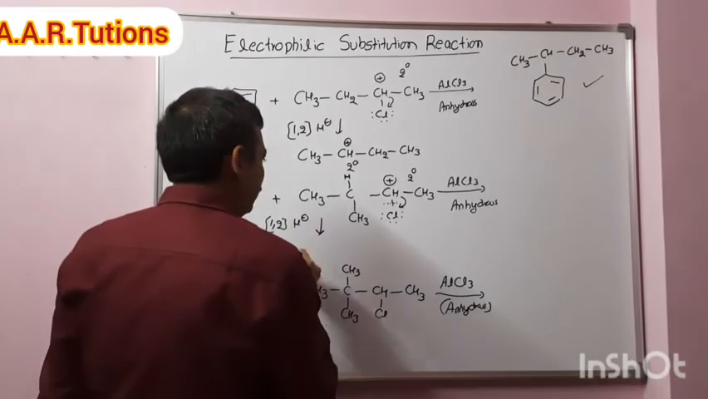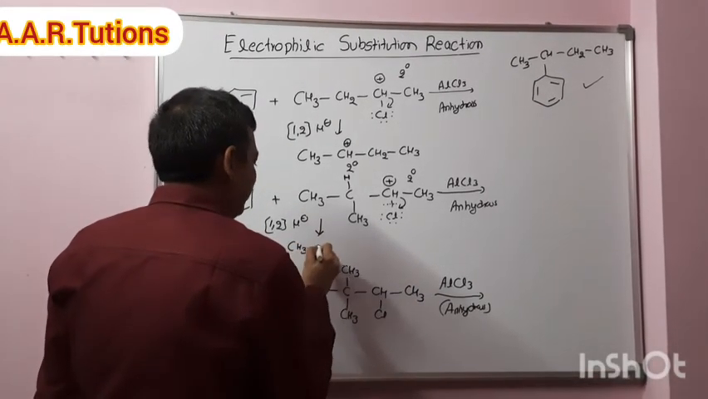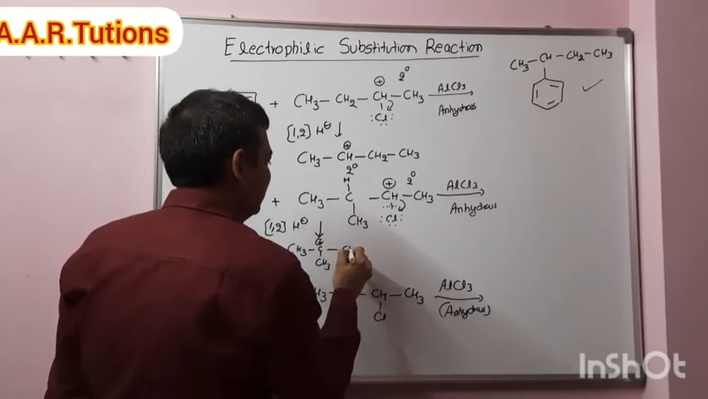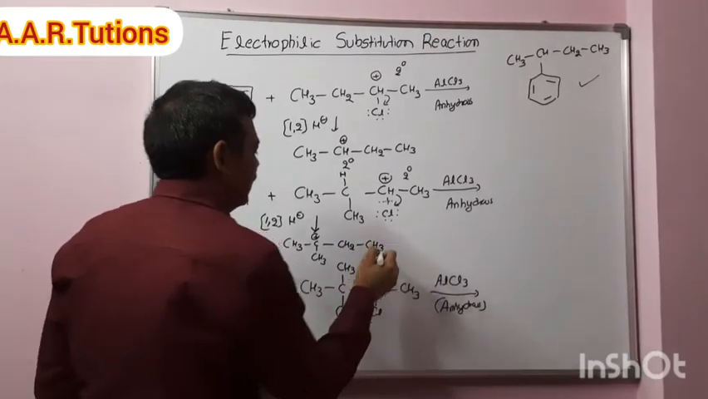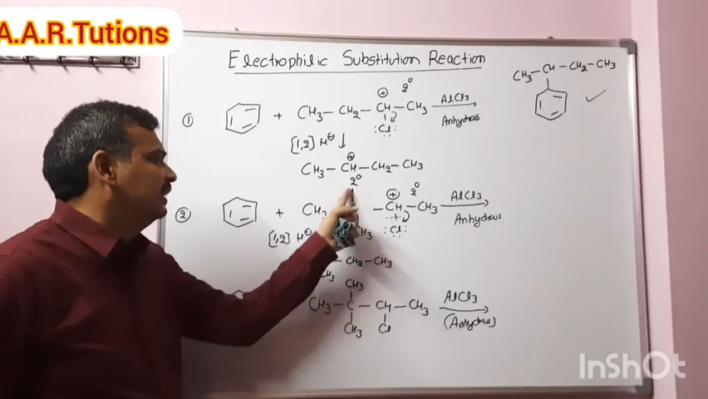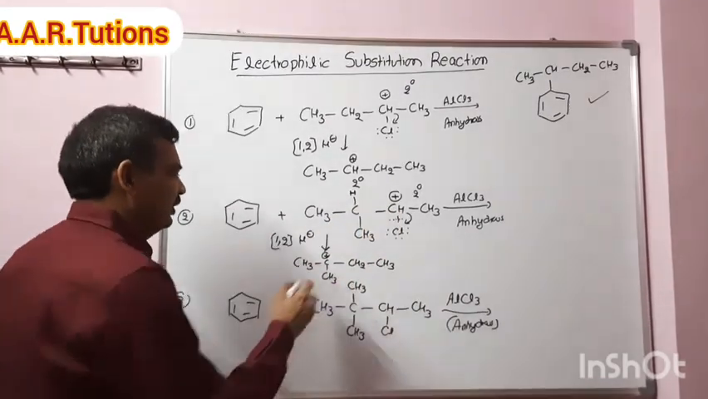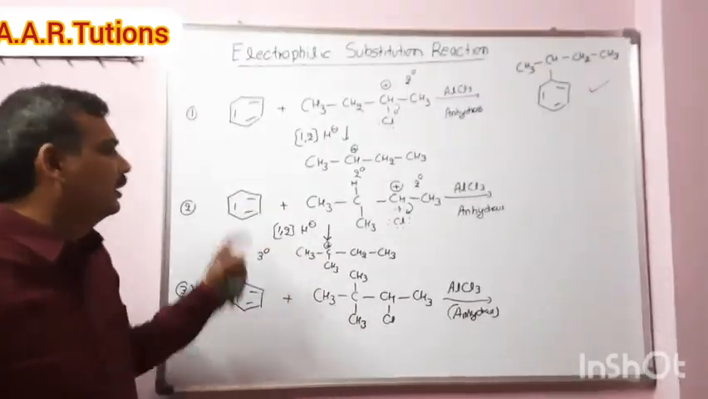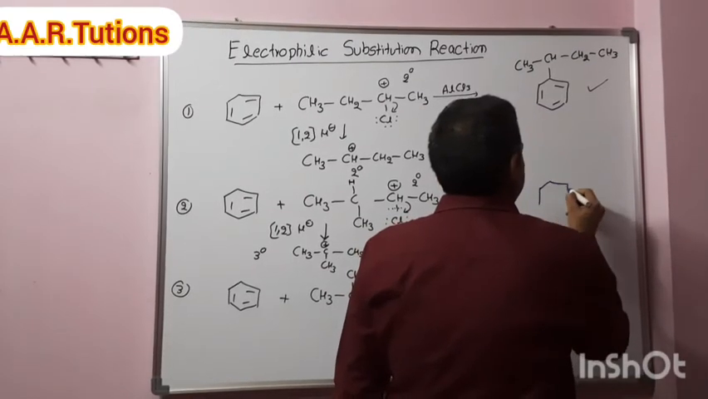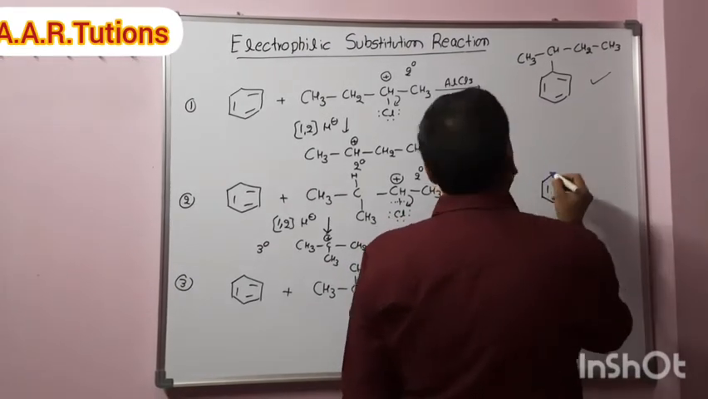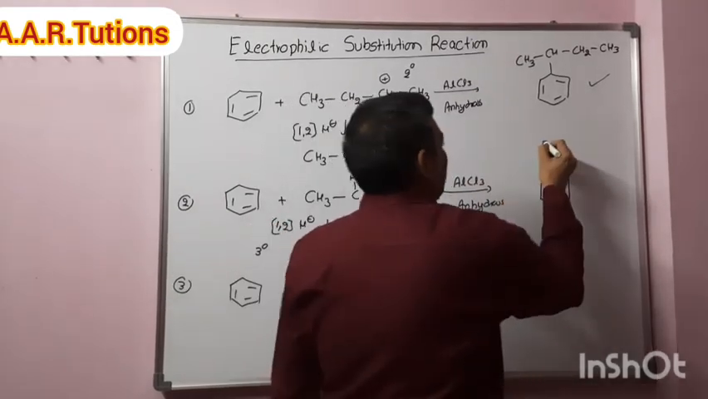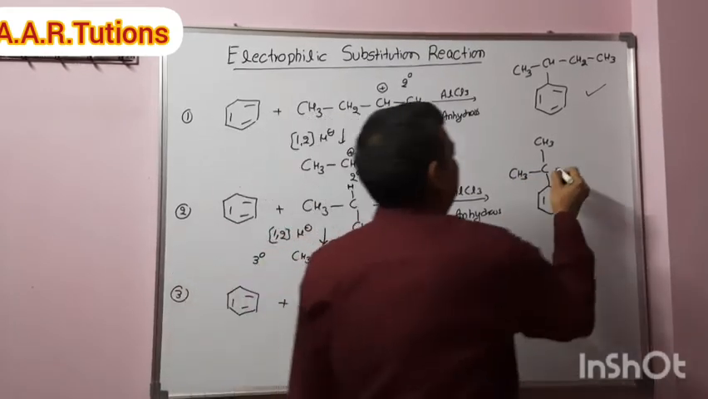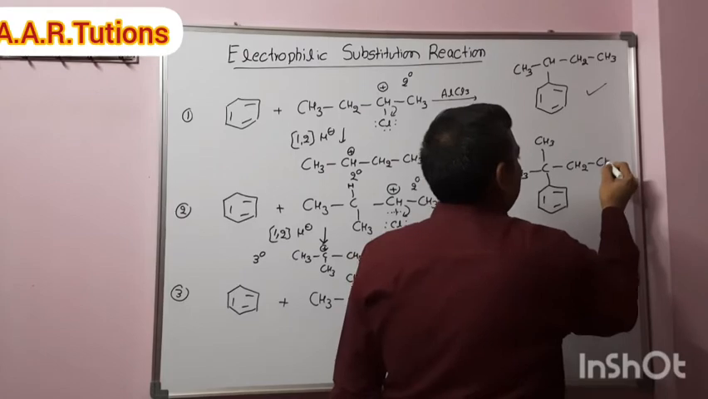So then what is happening here? The electrophile formed is CH3, C, CH3, with positive charge, CH2 and the CH3. This is the carbocation form. See, 1,2 hydride shift. This hydride shifts from here to here. Then we will get this one. What is this? This is a tertiary carbocation. This is acting as an electrophile, and this will attack on benzene to give the product, benzene with C, CH3, CH3, then CH2, CH2, CH. This is the product formed.